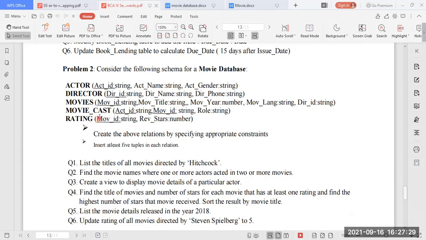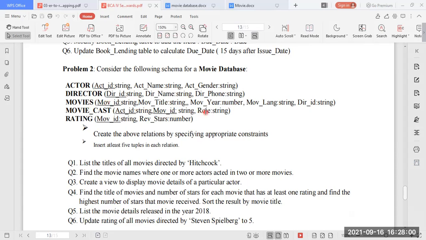The next table is movie_cast. Make sure that you create the table as movie_cast. Here you are not supposed to create your own attributes. We are going to use attributes referred from other tables. Here also act_id, although it is underlined, make sure that it is not the primary key. It is a foreign key, which refers to the actor table. Movie ID refers to the movies table.